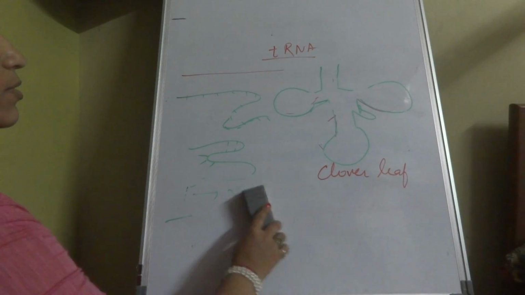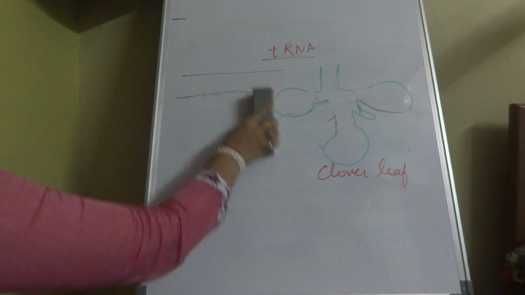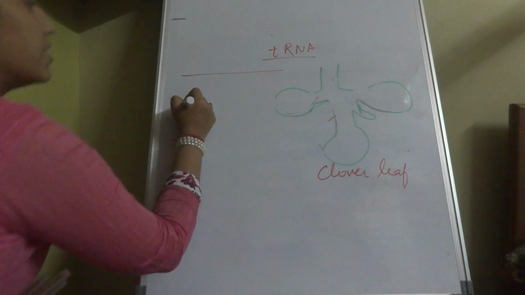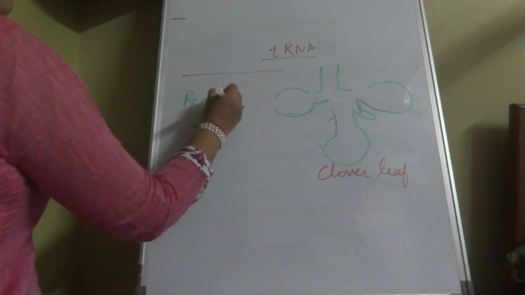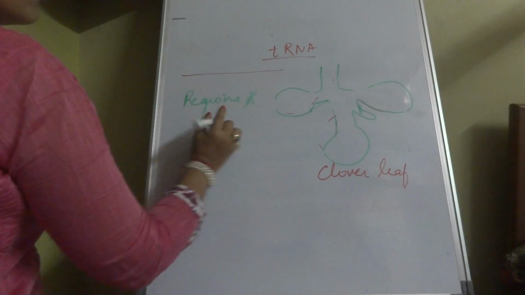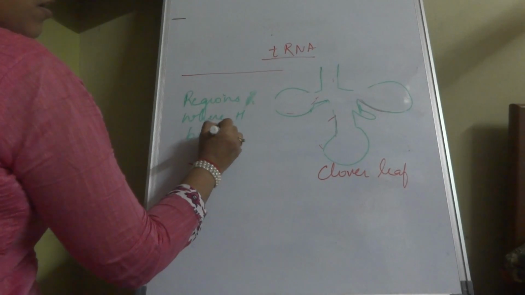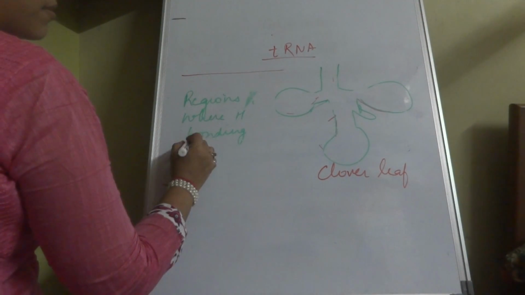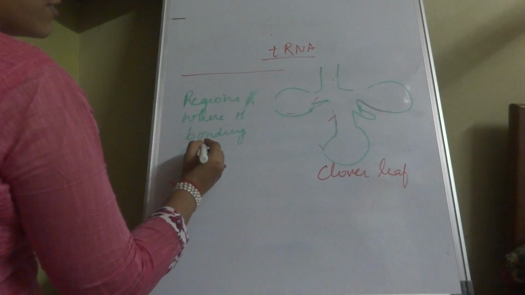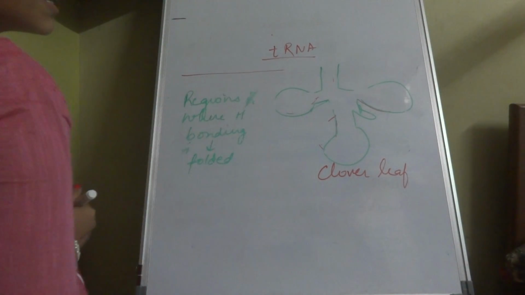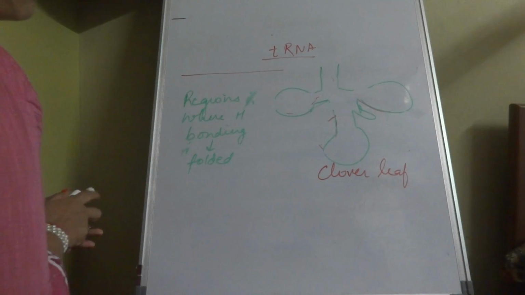So that I wanted to tell. Because of this, it undergoes bonding, and at regions where hydrogen bonding takes place, it gets folded. So this is the reason why it is getting folded. Now coming to the structure.